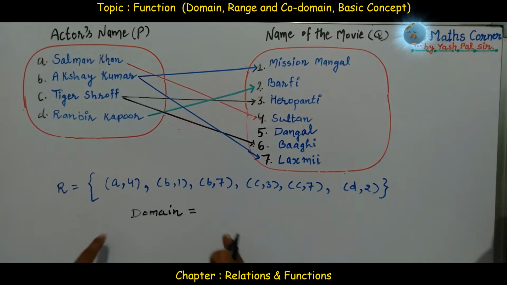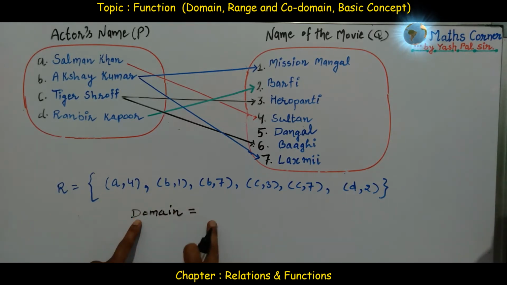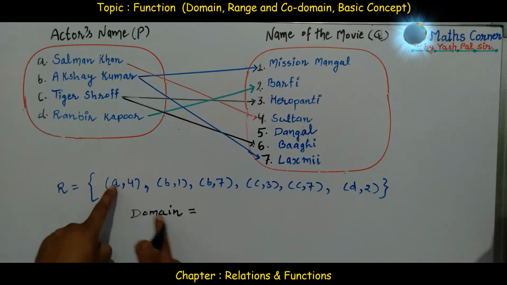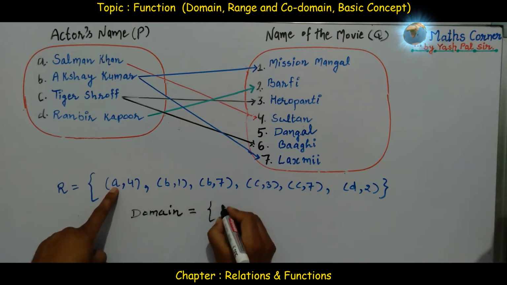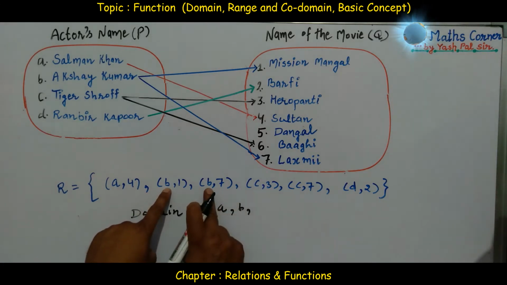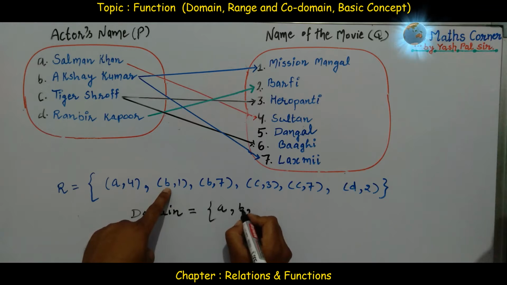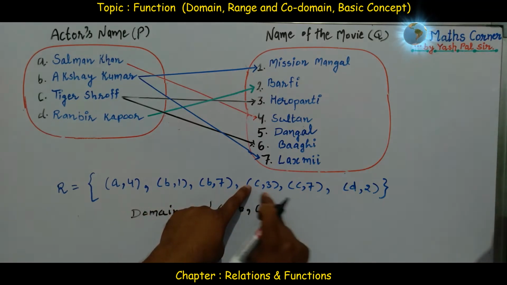Now let us also recall from the relation what is domain here. Domain means the collection of all first elements. So we can say A, B, again B, no need to repeat this B. Next is C, again C, no need to repeat.